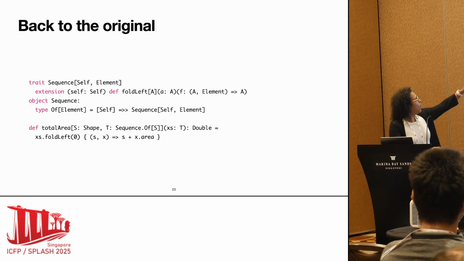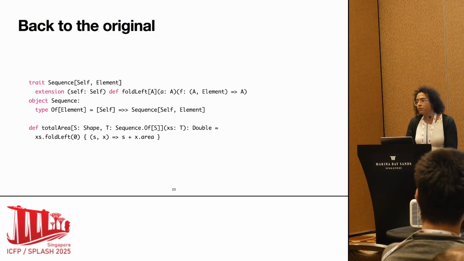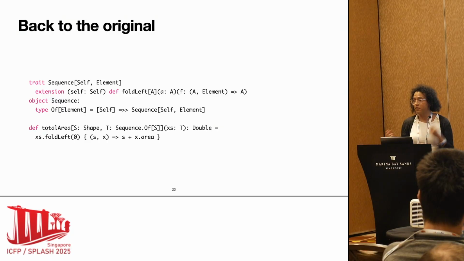Okay, and then this object sequence type of is some Scala salad that you don't really need to care about if you don't know Scala. It's just some syntactic sugar that I wanted in order to write a nice definition of my total area function. So now total area function takes S, that is a shape. It uses a context bound. It's not an upper bound on shape.